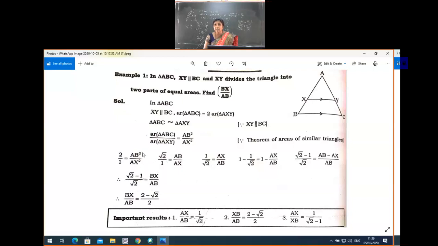Then when the square is sent to this side, it became root 2/1, and we took its reciprocal, upside down. Then when subtracted from 1, we'll get this step. Then we got the answer BX by AB as this one, but we need the perfect answer, that is after the rationalization of the denominator we got the answer in the form of 2 minus root 2 divided by 2.